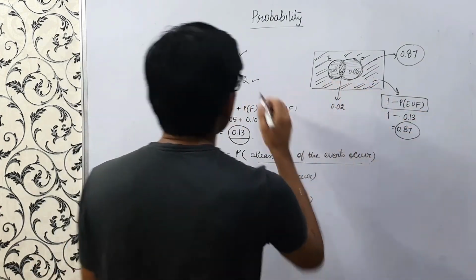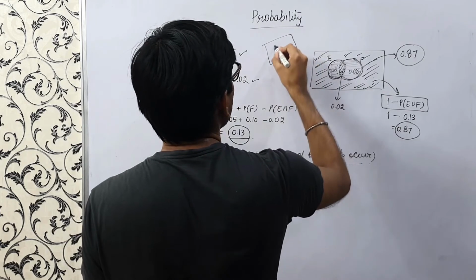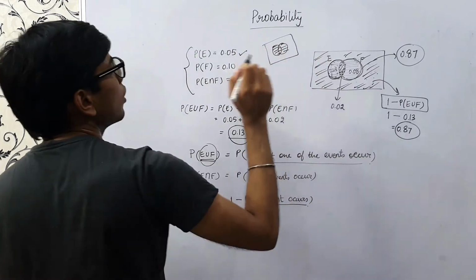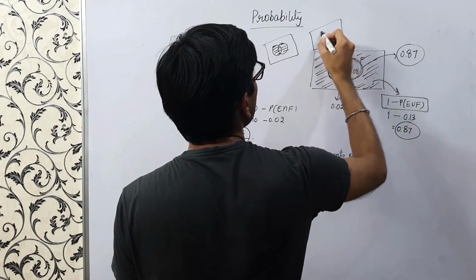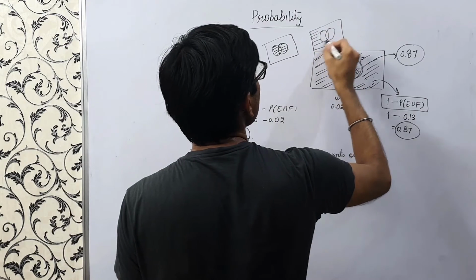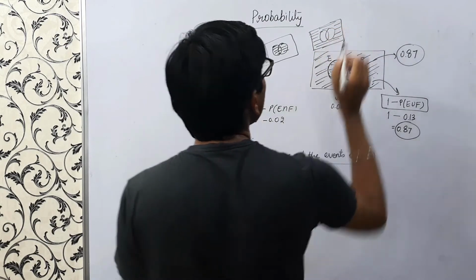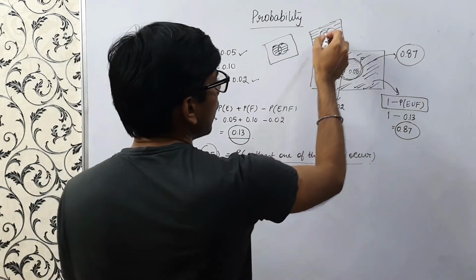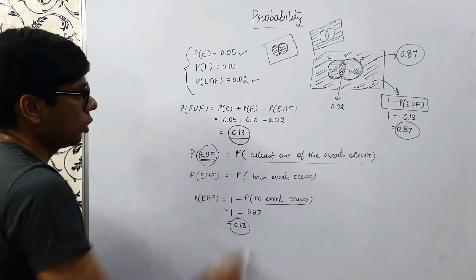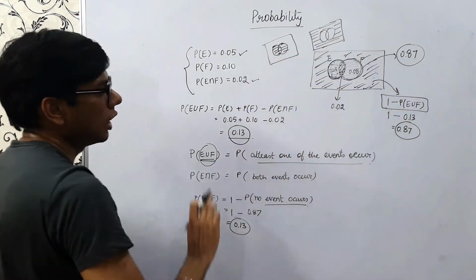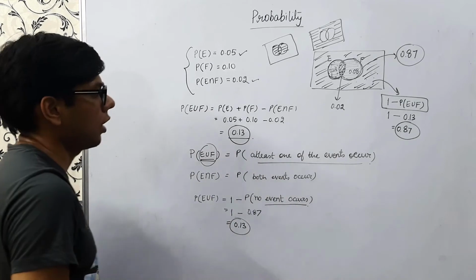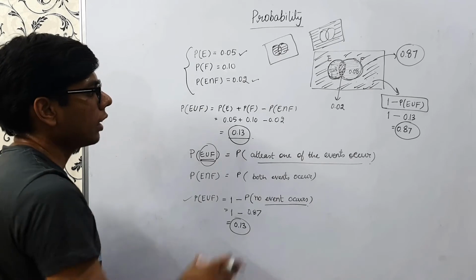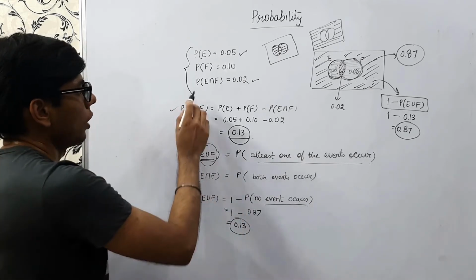So if I just draw another diagram, this is the shaded portion, that is E union F, and here the shaded portion is nothing but the complement of E union F. This is at least one of the events occur, this is none of the events occur, right? So these two are complementary events, E union F, at least one occurs, and no event occurs, right? So this is the way we can calculate the probabilities using the formulas of this, right?